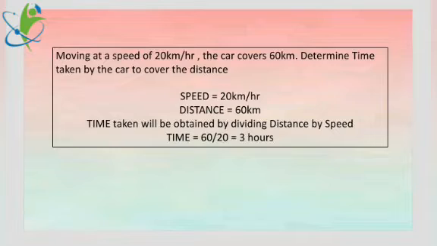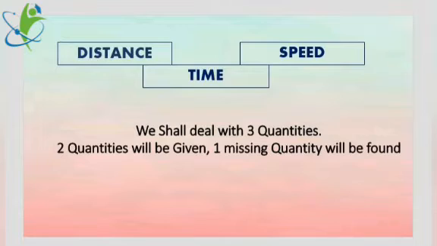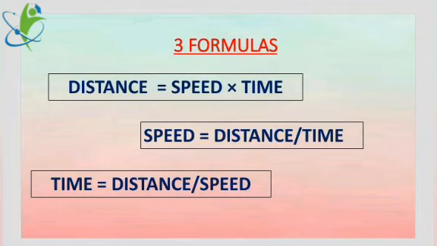Okay then. Moving on to the next section, let me take you to the theoretical part. We got 3 values, DST: distance, speed, time. 3 quantities, 2 quantities will be given, 1 quantity will be missing. So, your idea is to find the missing quantity, and as I told you earlier, to find a quantity, you need the formula. Just a formula. Check the formulas on the screen.